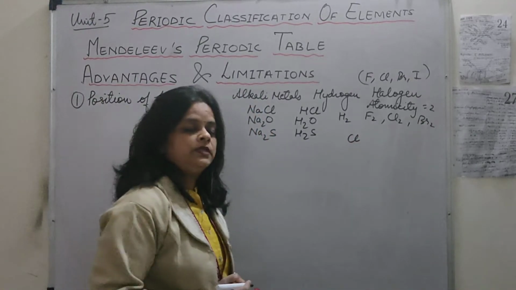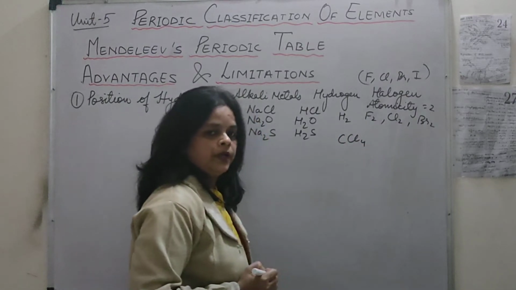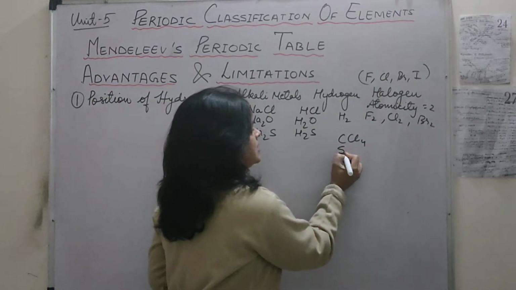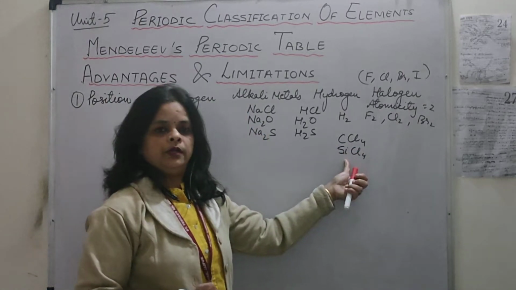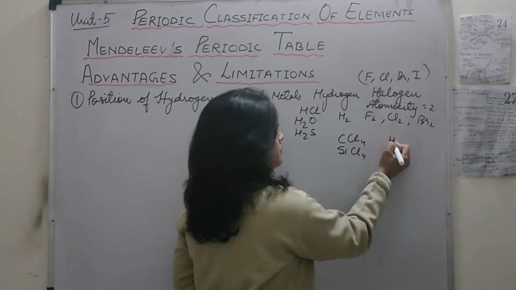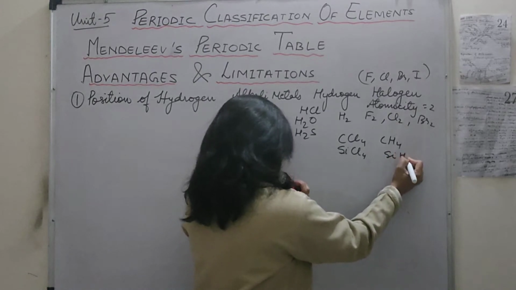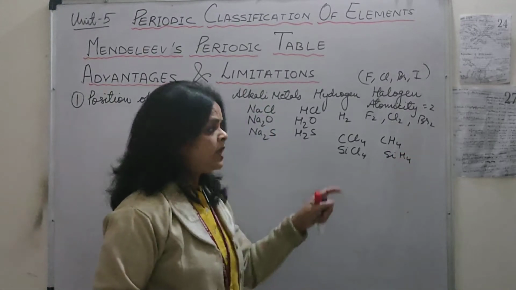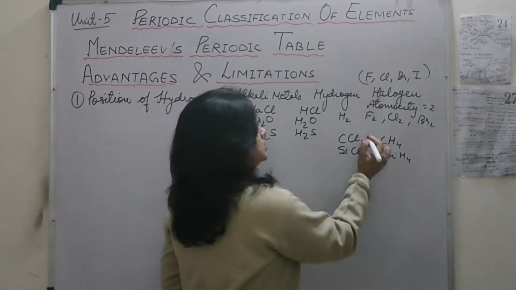When it combines with carbon, it forms the compound carbon tetrachloride. When it combines with silicon, it forms silicon tetrachloride. Now, hydrogen also forms the same type of compounds, CH4 and SiH4, and both of them are covalent in nature.